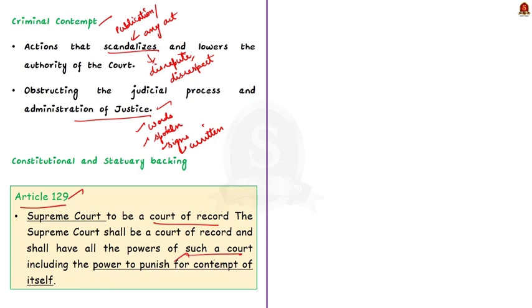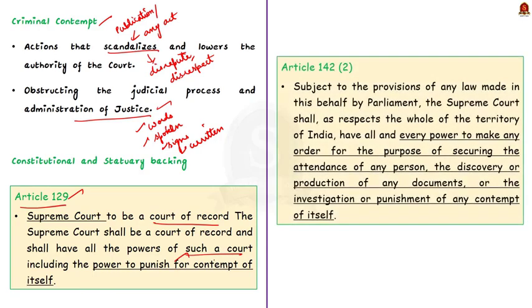Next is Article 142 Clause 2. See, it states that the Supreme Court has all and every power to make any order for the purpose of securing the attendance of any person, the discovery or production of any documents, or the investigation or punishment of any contempt of itself. So basically, Article 142 Clause 2 of the Indian Constitution empowers the Supreme Court's verdicts and rulings to be enforced. The Article 142 Clause 2 also states that while performing its duty, the Supreme Court may issue any verdict or order which is necessary to provide complete justice. So this is regarding provisions that empower the Supreme Court.